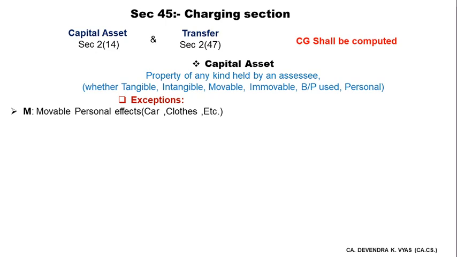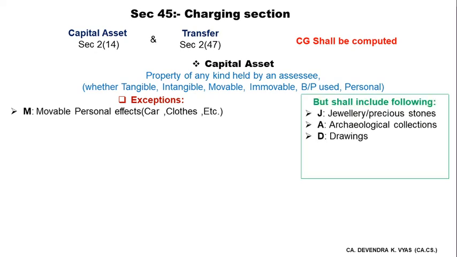But there are certain assets whose value appreciates with time. That is jewelry, archaeological collections, drawings, paintings, sculptures, any work of art. We can call them JADAPS. If you transfer JADAPS, you need to calculate capital gain. If you transfer other personal assets, you are not supposed to calculate capital gain.